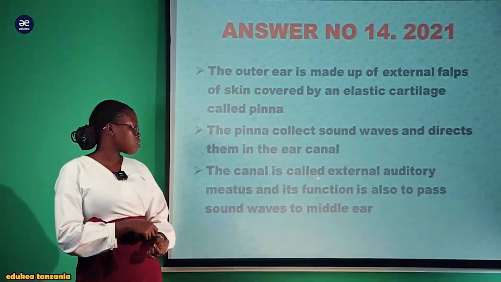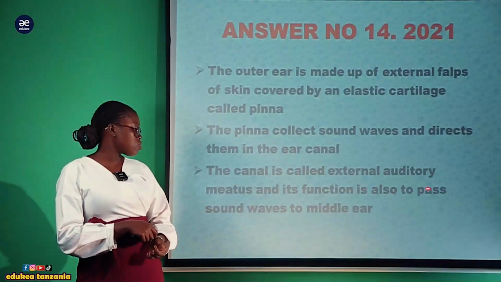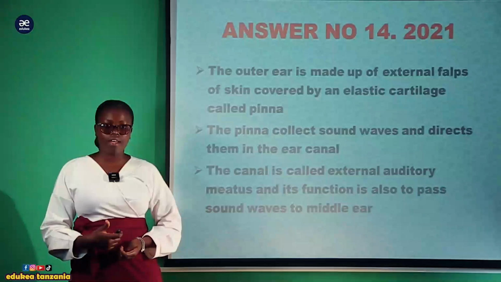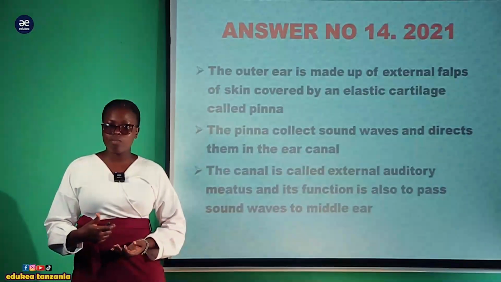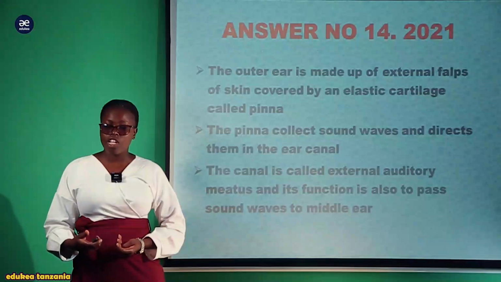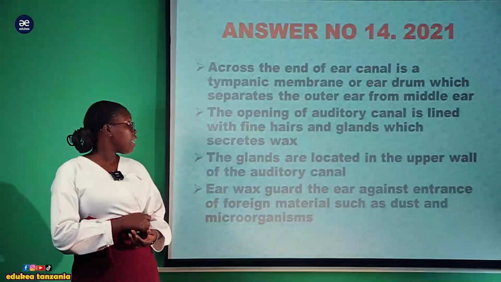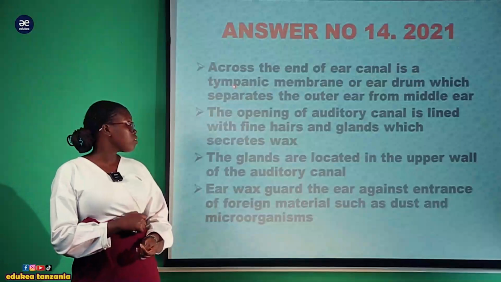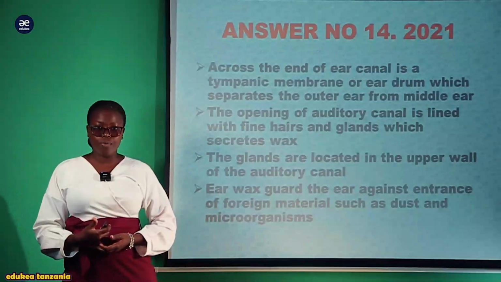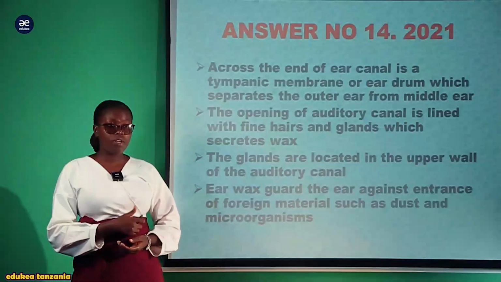And the canal is called the external auditory meatus, and its function is also to pass the sound wave to the middle ear. So baada ya pinna collect information azipeleka kwenda katika ear canal, na hii ear canal inapeleka kwenda katika mid part of the ear. Baada ya hapo, across the end of the ear canal is tympanic membrane au nyundo or eardrum, which separates the outer ear from the middle ear.